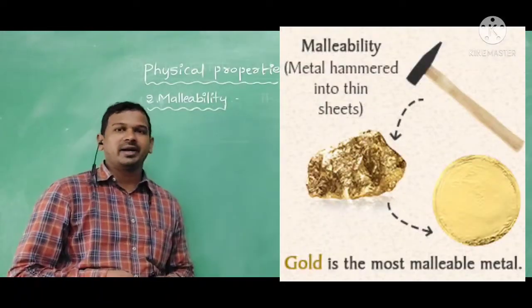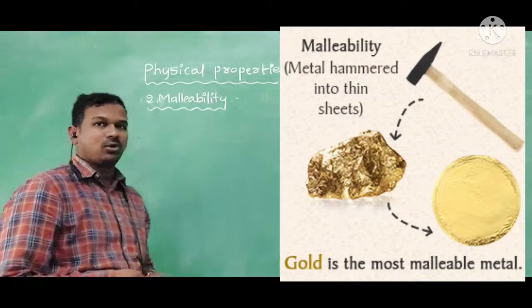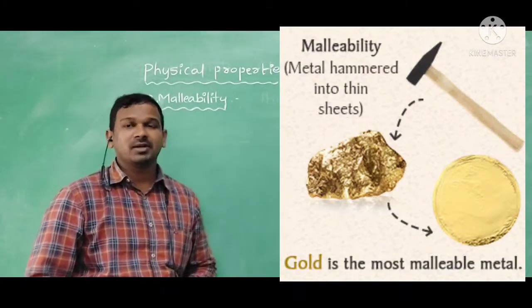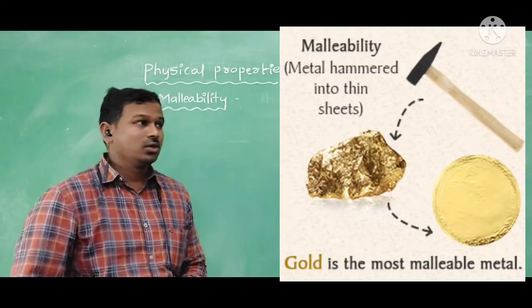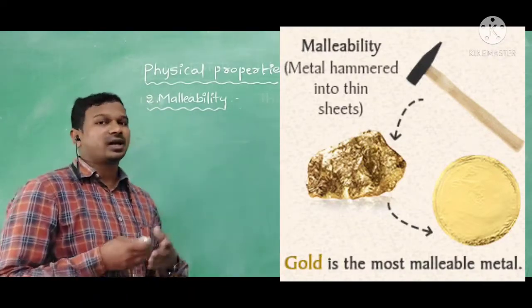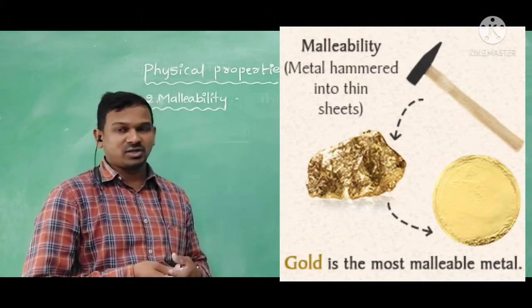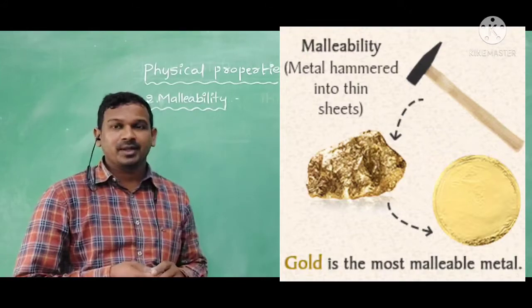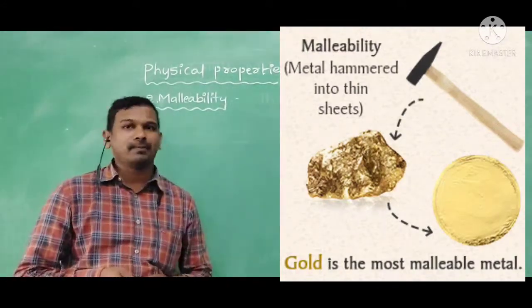Here, this is the second property of the materials. What is malleability? Malleability is nothing but the materials can be beaten into thin sheets. If any materials are converted into thin sheets by hammering, that process we can call malleability. The materials which show the property of malleability, we can call them metals.